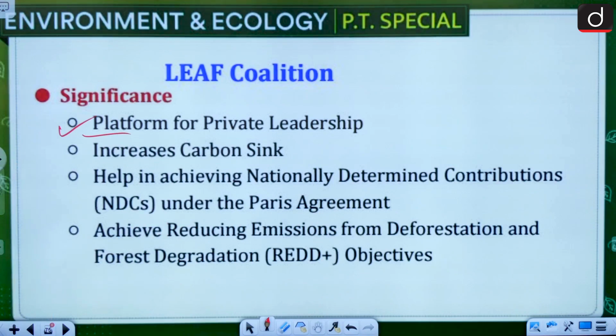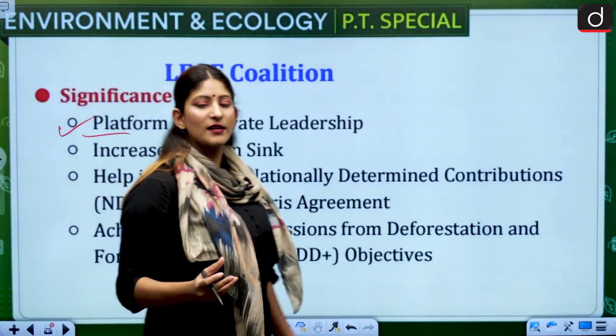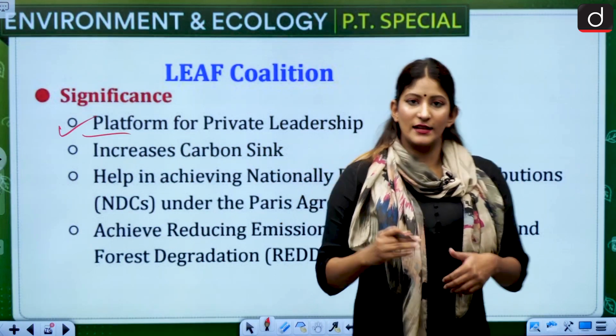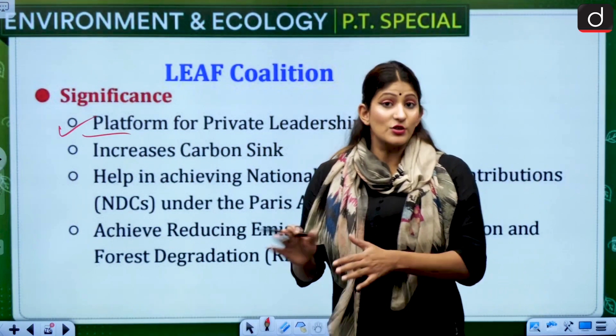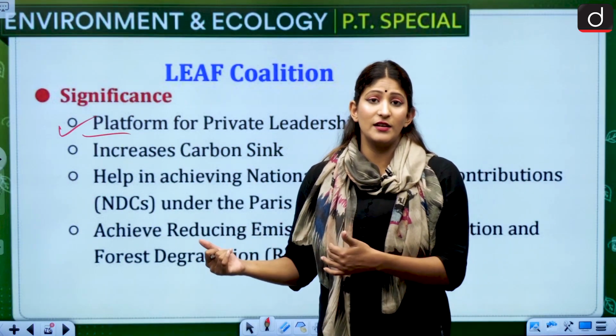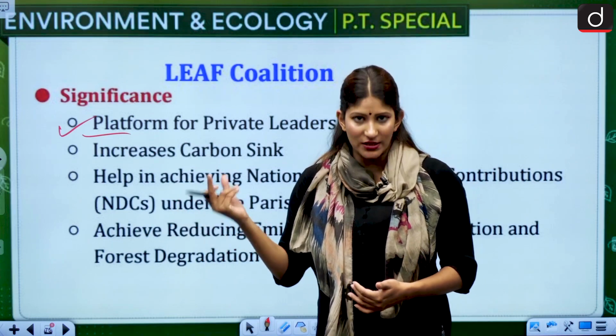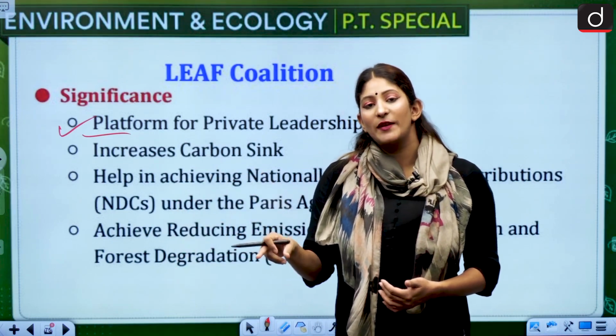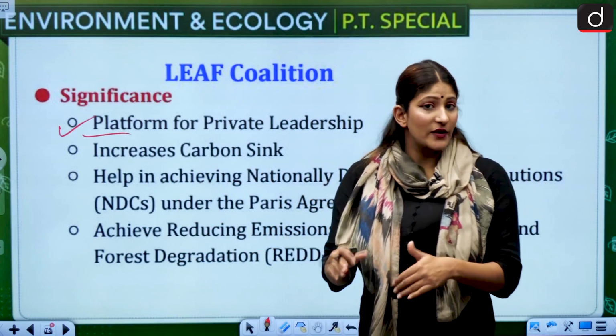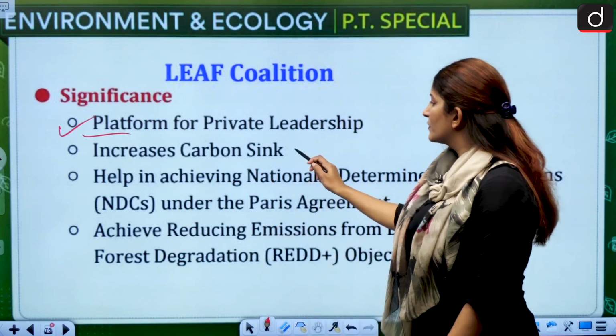It will increase the carbon sink because, as I told you, forests absorb carbon dioxide and then release oxygen. Soils also do similarly with respect to sequestering carbon dioxide. So with respect to forestation, by protecting the forest, we are protecting the soil as well. So it will also increase the carbon sink.